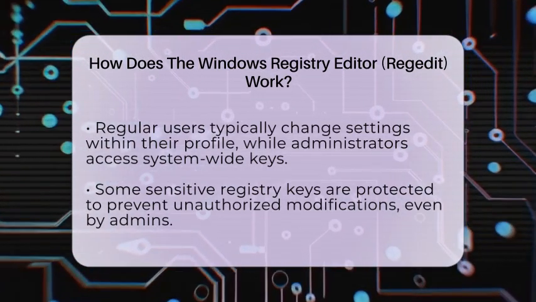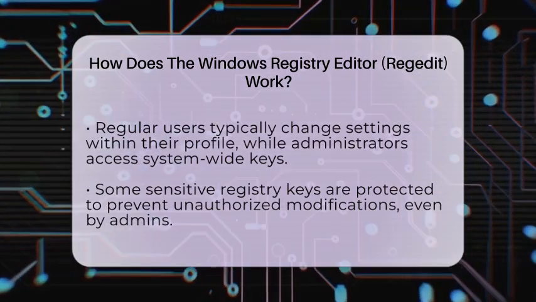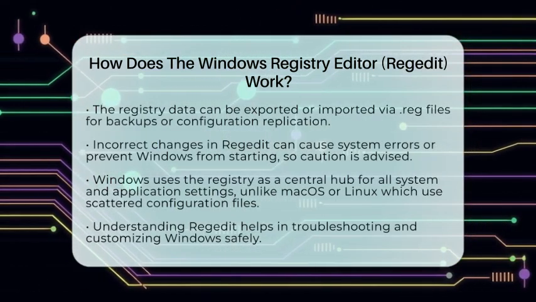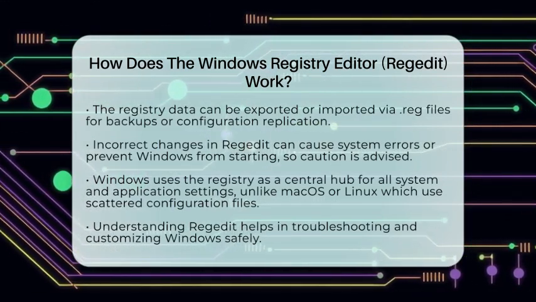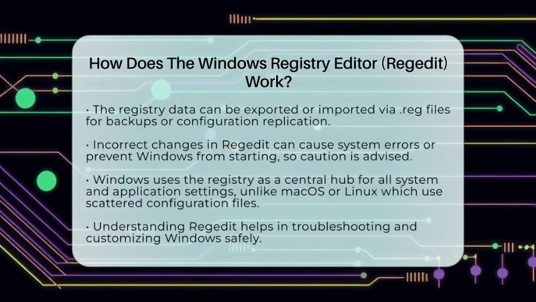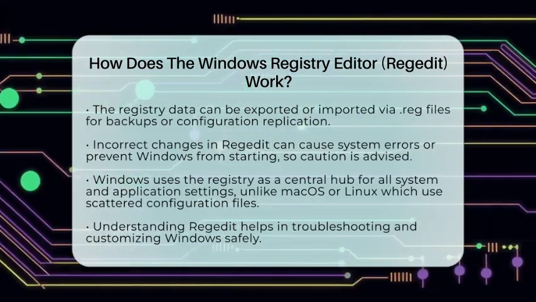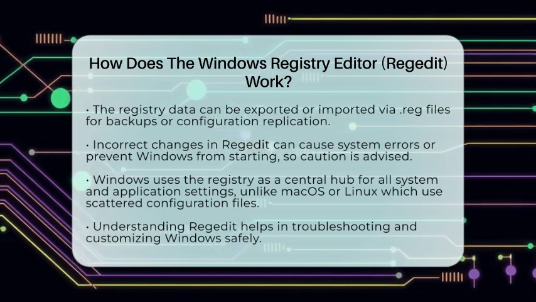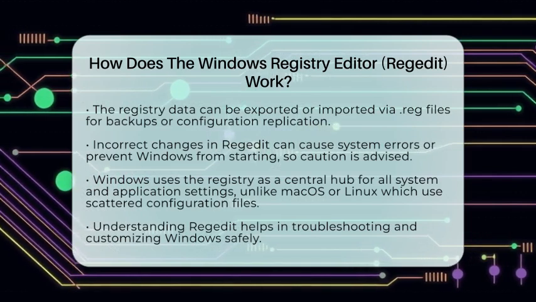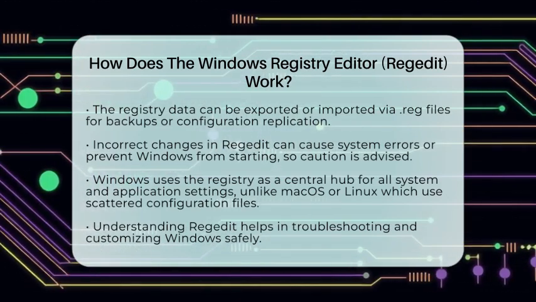However, making incorrect changes can cause problems, like system errors or even preventing Windows from starting properly. That's why it's best to use Regedit carefully and only when you understand what you're doing. In the Windows operating system, the registry acts as a central hub for all system and application settings. Unlike other systems like macOS or Linux, which store configurations in plain text files scattered across folders, Windows keeps everything in this single database.